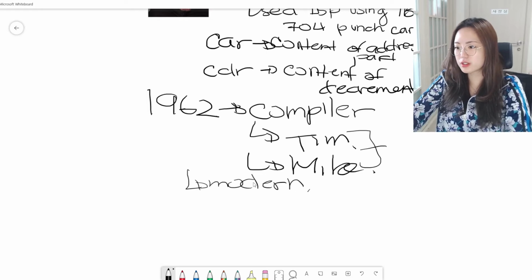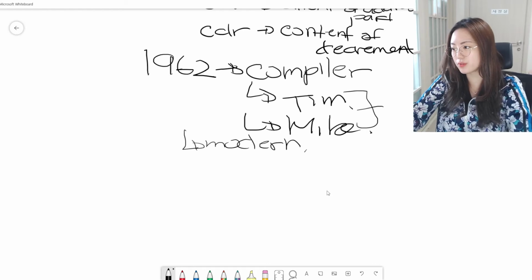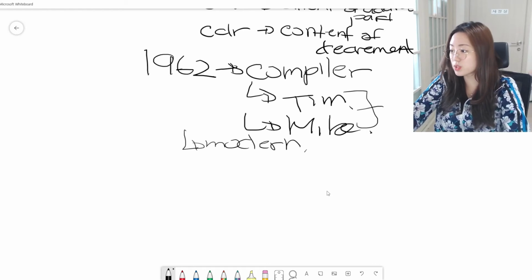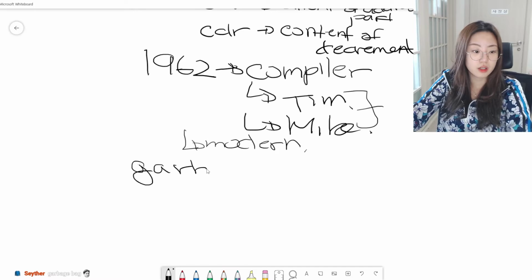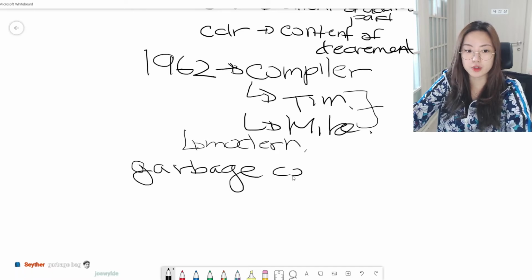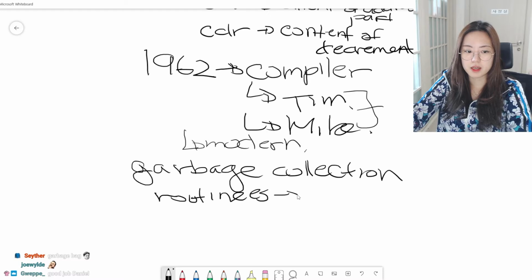The first garbage collection routine was developed by MIT graduate student Daniel, I guess, and it was used in Lisp. So the term garbage collection, which we heard a lot in other languages, now this is, I guess, the first one by MIT.